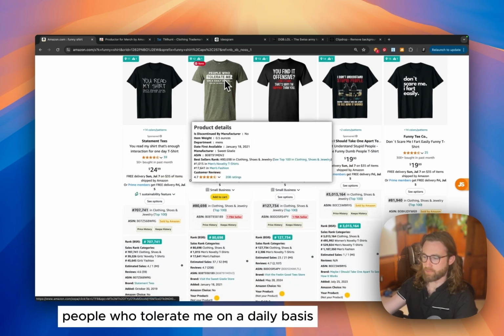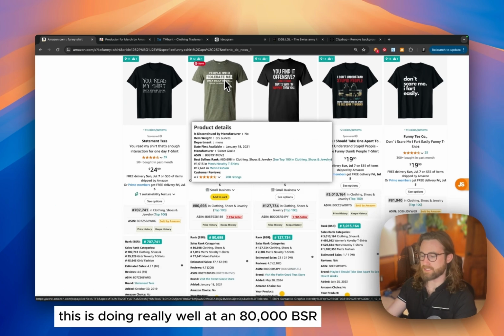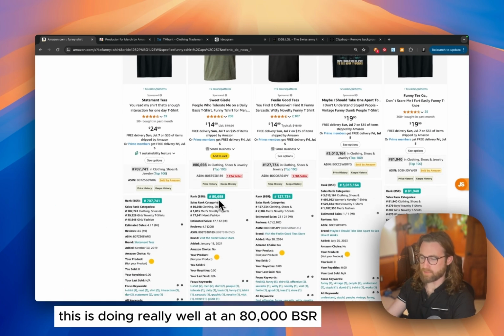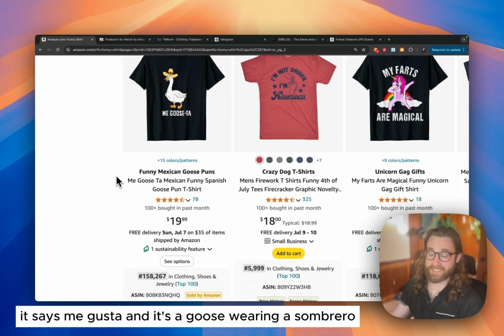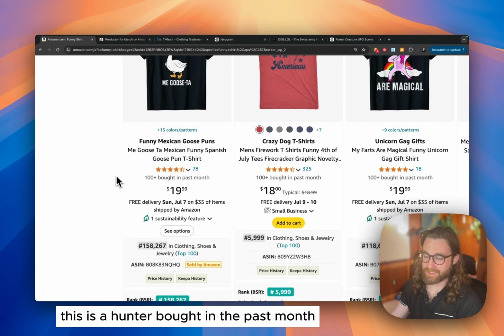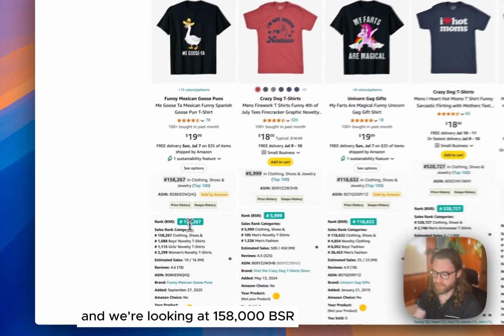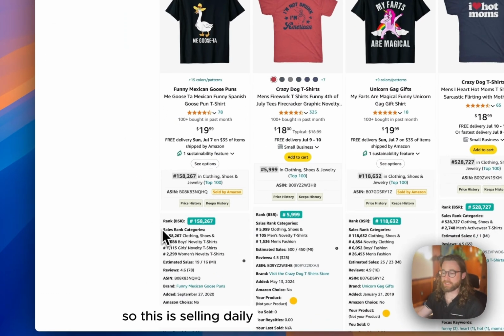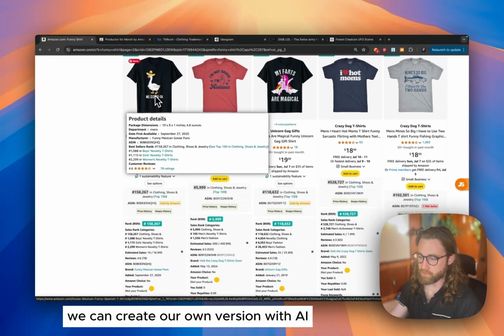So something like People Who Tolerate Me on a Daily Basis, they're the real heroes. This is doing really well at an 80,000 BSR. So here's a good one. It says Me Gusta, and it's a goose wearing a sombrero. This has 100 bought in the past month, and we're looking at 158,000 BSR. So this is selling daily, and I think that we can actually improve on this. We can create our own version with AI.